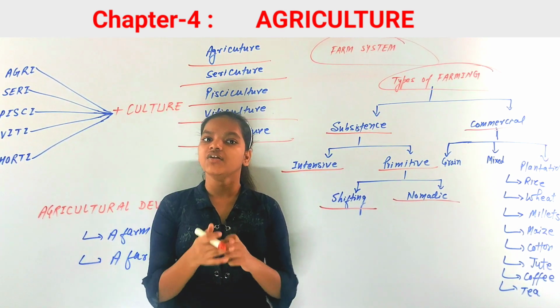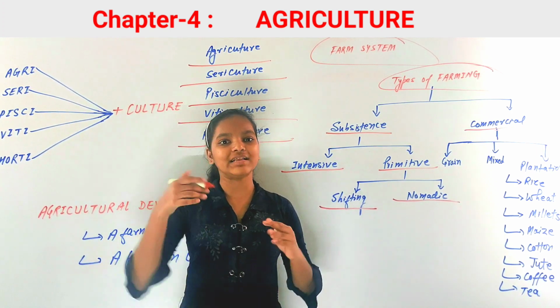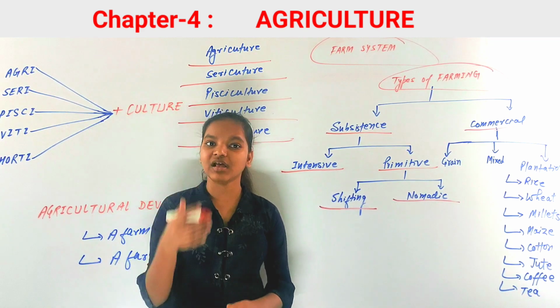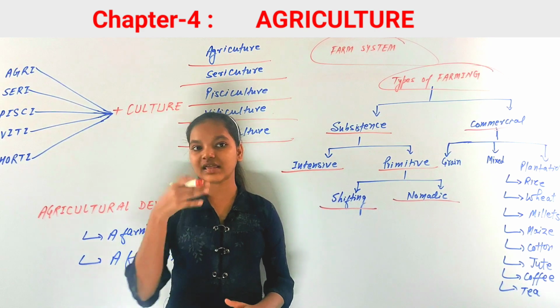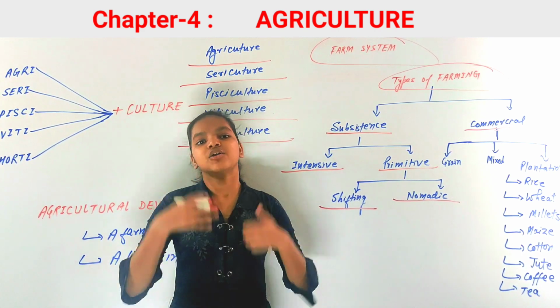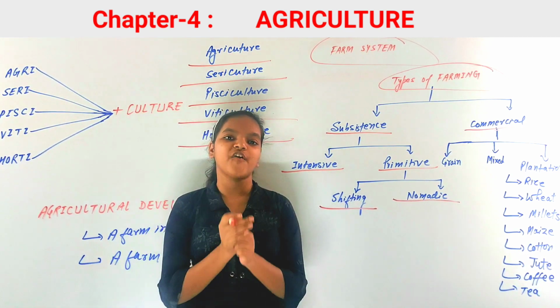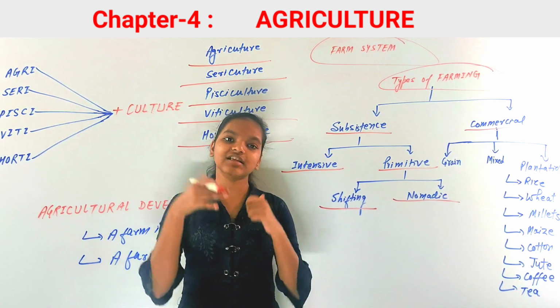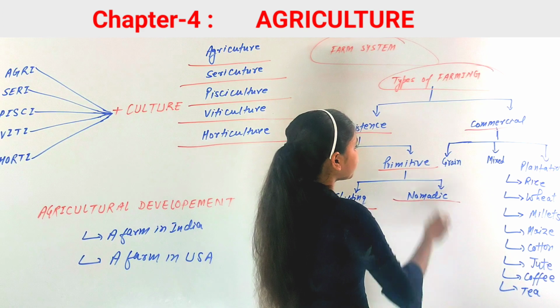And why do they carry their animals? Because animals provide them with many things, like meat, milk, hides, skin, wool. These are the things that they can get from the animals. So that is what is called nomadic herding. Now we have seen the first type of farming, that is subsistence farming. Now next is commercial farming.